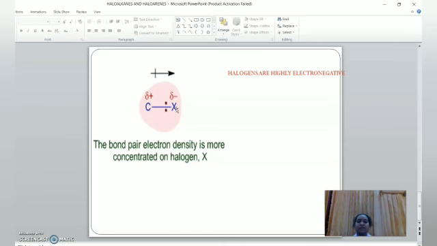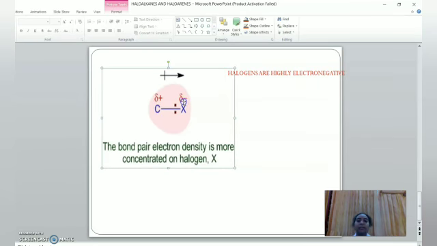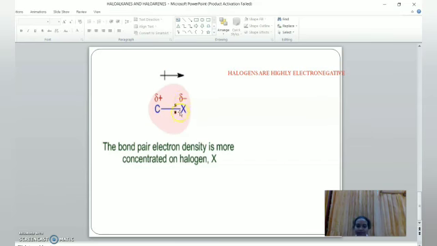So partial charge. Similarly, halogen group is accepting. If accepting, it will get negative charge. That we studied in ionic bond, isn't it? So halogen group will get partial negative charge. Carbon will get partial positive charge. That's why these haloalkanes and haloarenes are polar compounds. They are polar in nature. That we said in our first class, isn't it? So that's why it's partially polar.